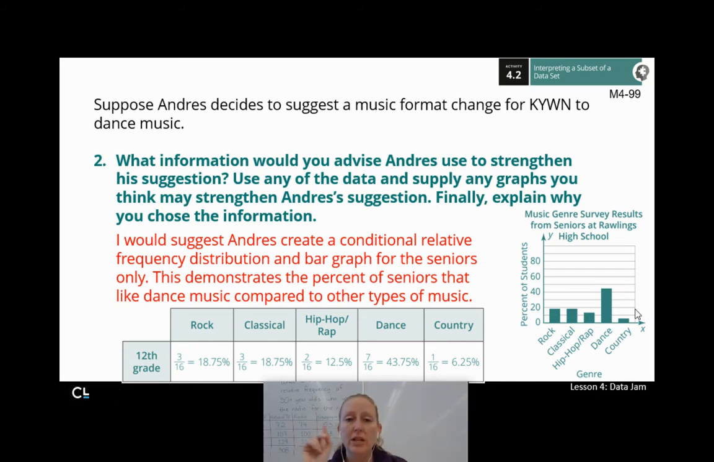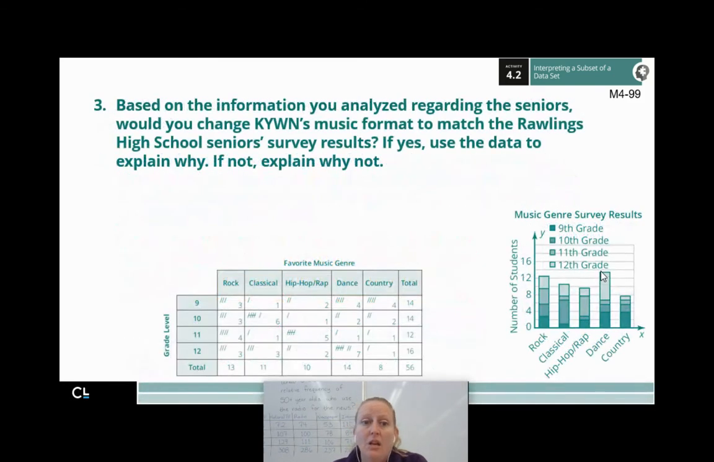So if Andres is like, we need to change the music format to dance, and he wants to prove it with numbers, he can use the conditional relative frequencies, just comparing 12th graders to 12th graders, and a graph with just the 12th graders on it to help strengthen his argument. Now, based on the information we analyzed regarding the seniors, would you change KYWN's music format to match the Rawlins High School seniors' survey results? If yes, use the data to explain why. If not, explain why not. Hit pause, jot down your thoughts, hit play when you're ready to check your work.